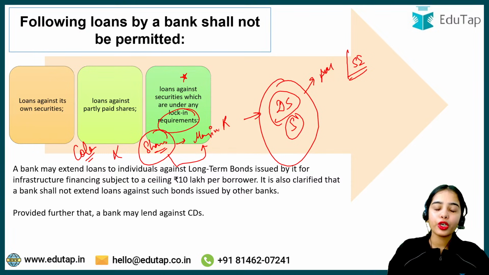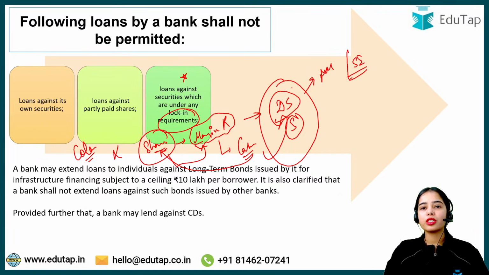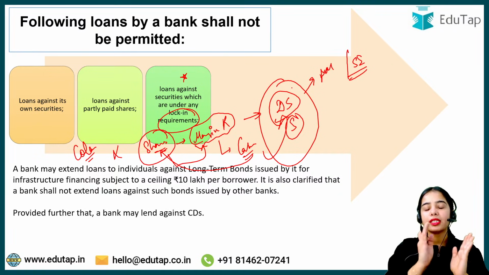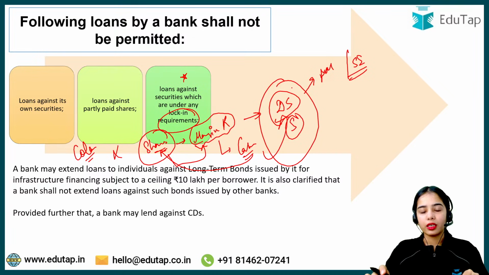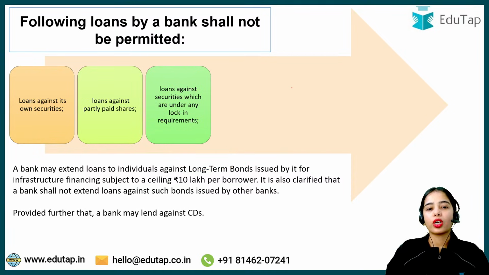You have said that after 2 days I will provide the cash, take back the shares, and take the debt security. So if your securities are locked in for any kind of margin requirement or security deposit, you cannot use those same securities as collateral.